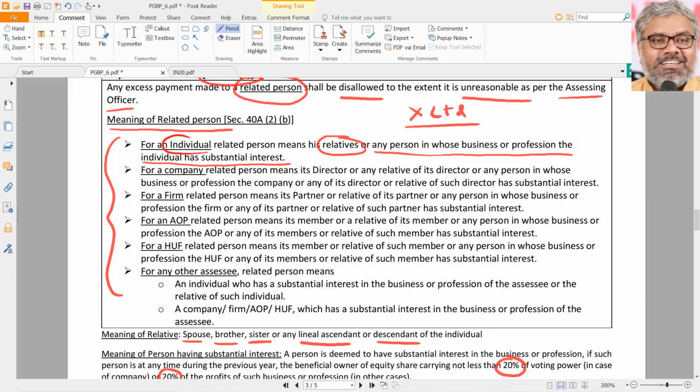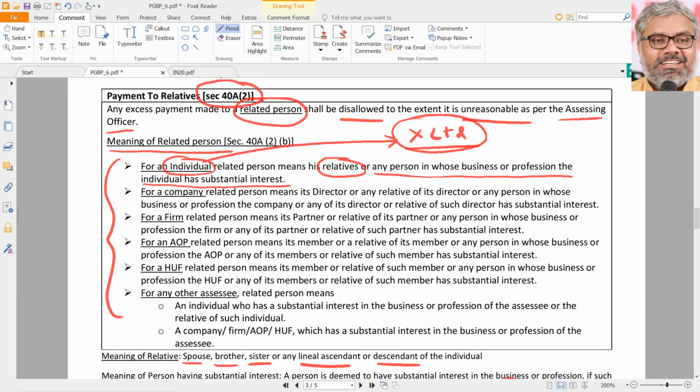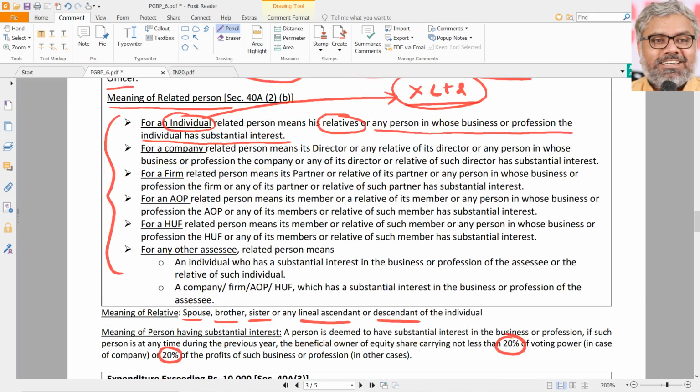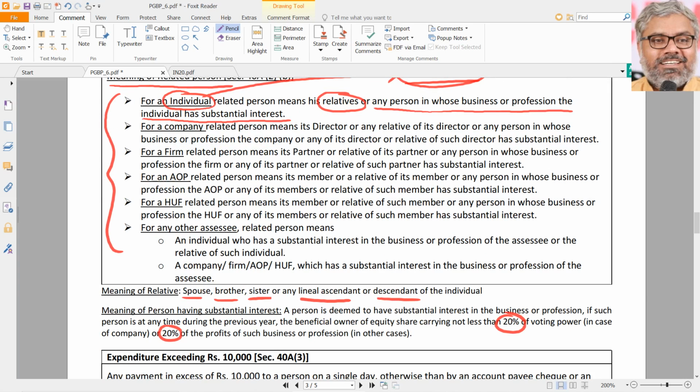So, for an individual, if he is having a substantial interest in any other company, this company naturally becomes a related person to the individual, like that. So, in general, for our SSCs, because they are individuals, this should be enough. But others also you can logically understand. Don't need to learn it by heart.